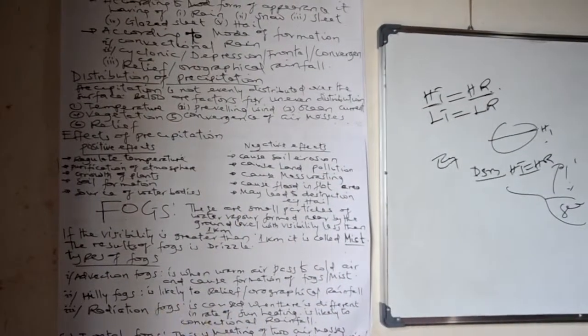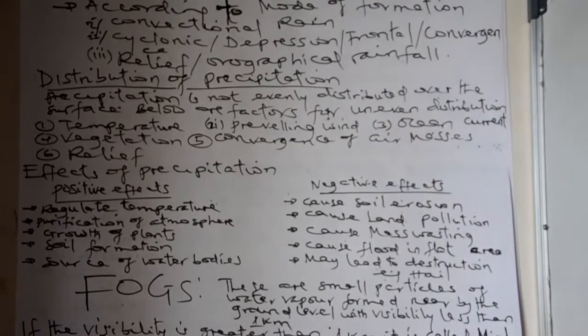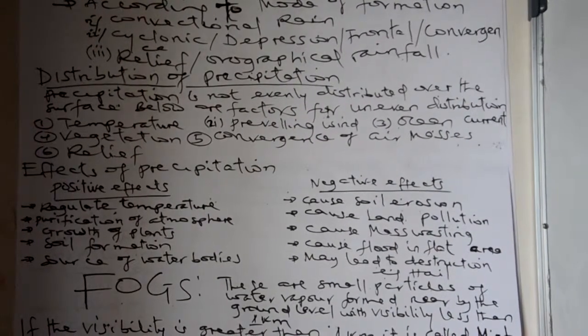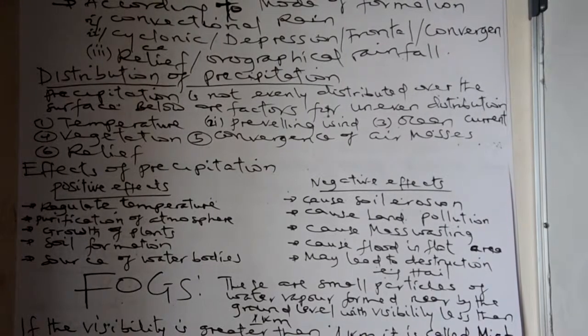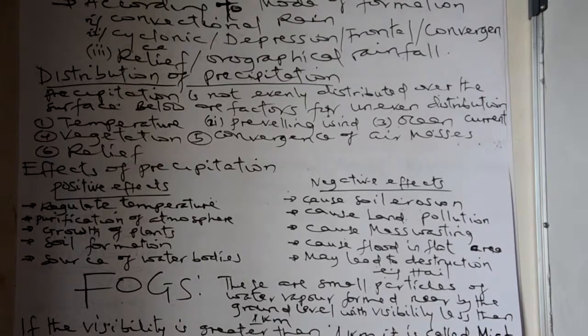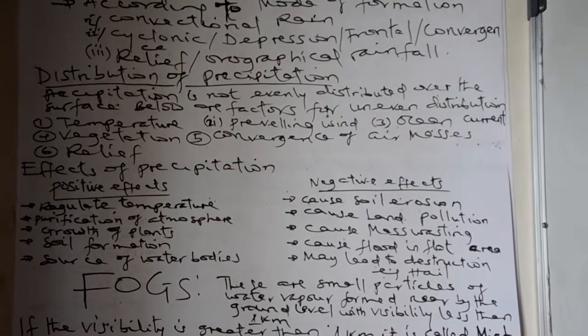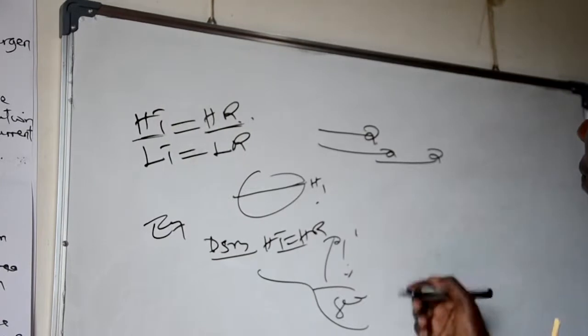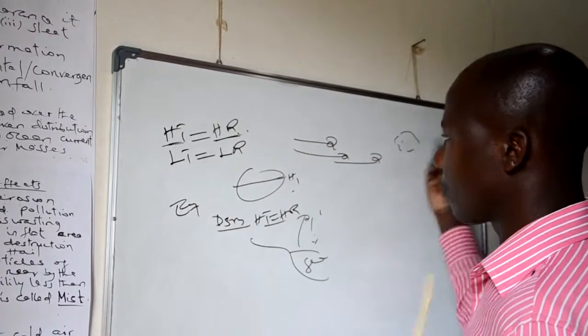Another factor for distribution of precipitation is the prevailing wind. When there is a frequent movement of air from one place to another, it can bring dampness and cause the formation of rain. An area with a lot of prevailing wind will have higher rainfall than an area which has no prevailing wind.